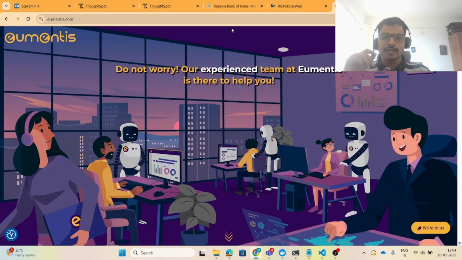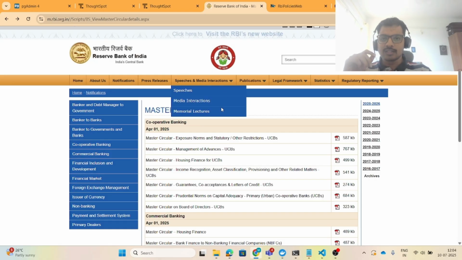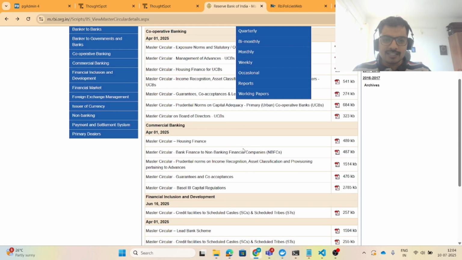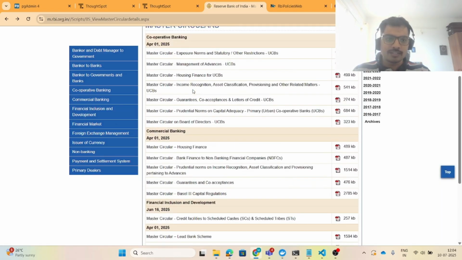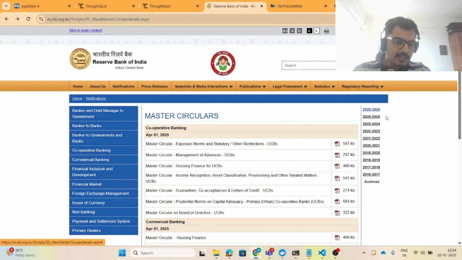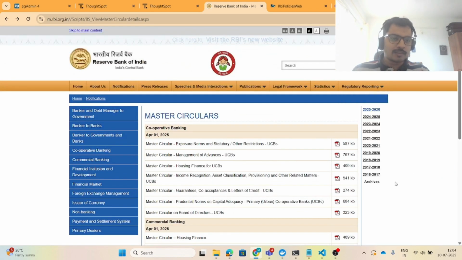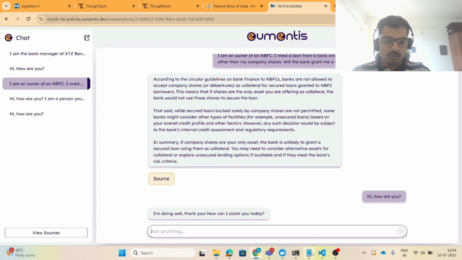So I have prepared a quick demo to show you how exactly it works. Now this is a website of the Central Bank of India and they have tons and tons of documents present here. For the past 10 years they have the documents, and there are a lot of PDFs in each year. What we have done is we have given this entire data set, entire PDFs of all the years, to the LLM. And now whenever we ask a question to the LLM, it goes here, fetches the data and based on that it answers. So let's quickly have a look.